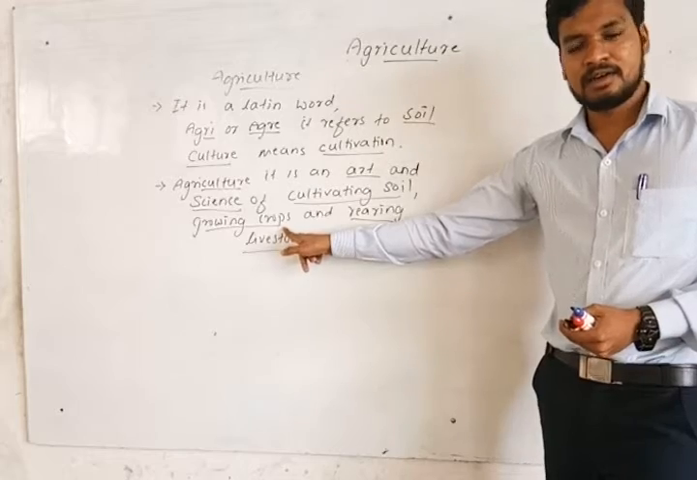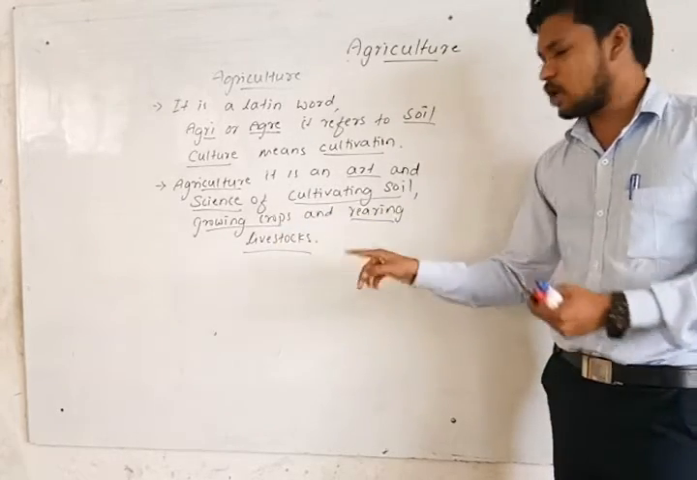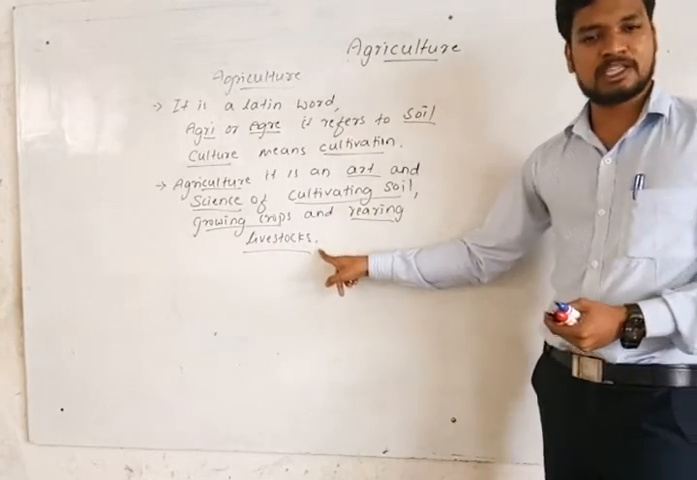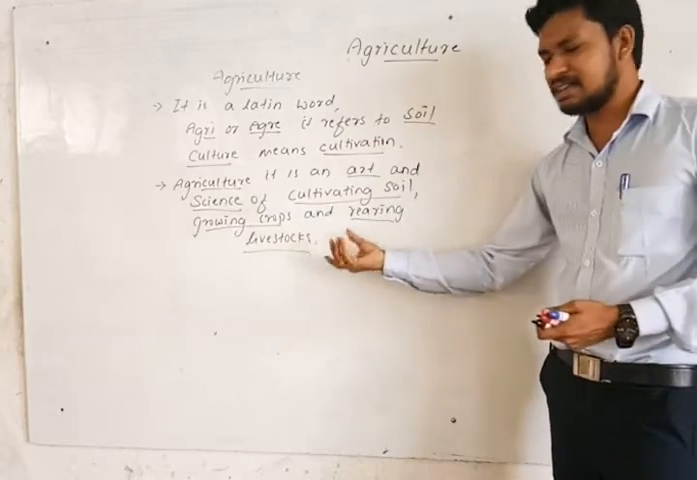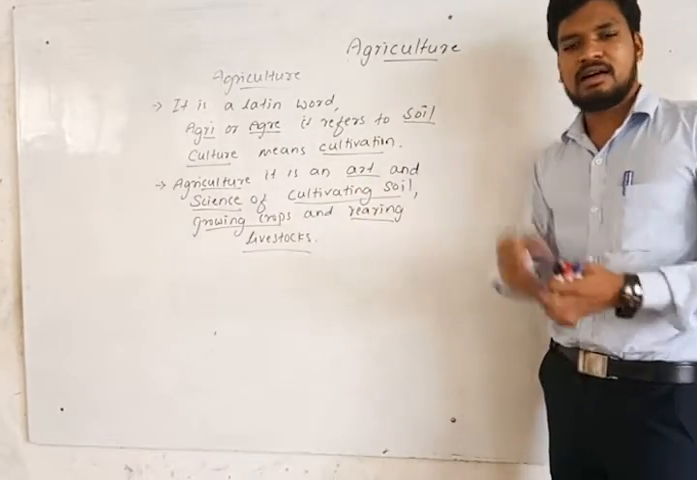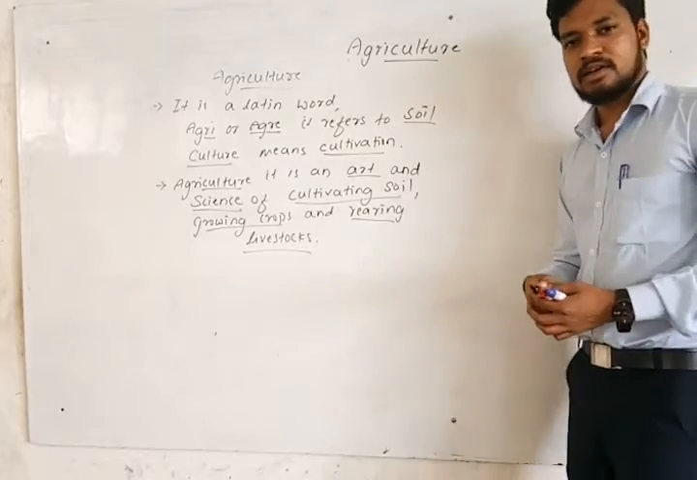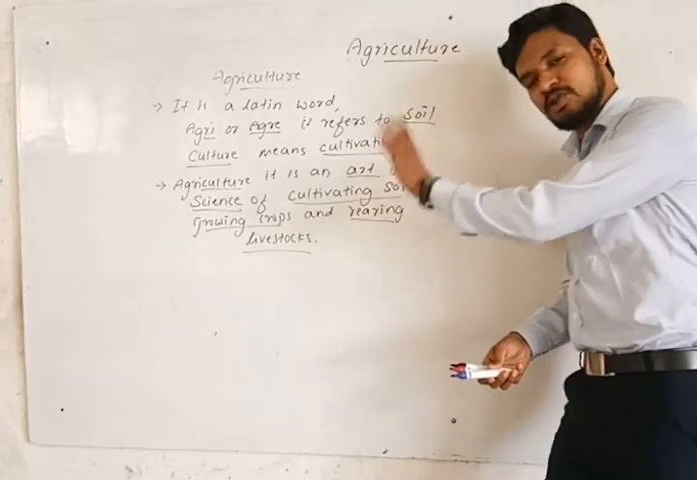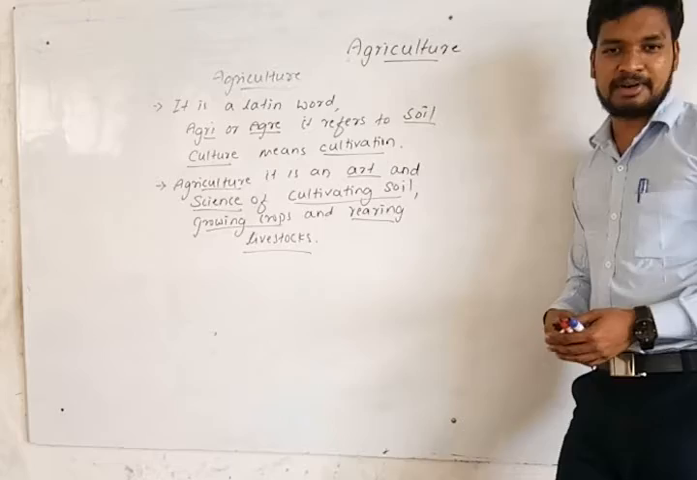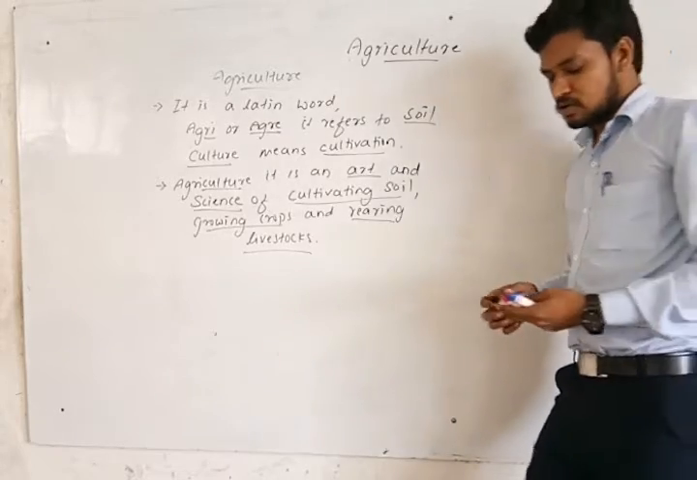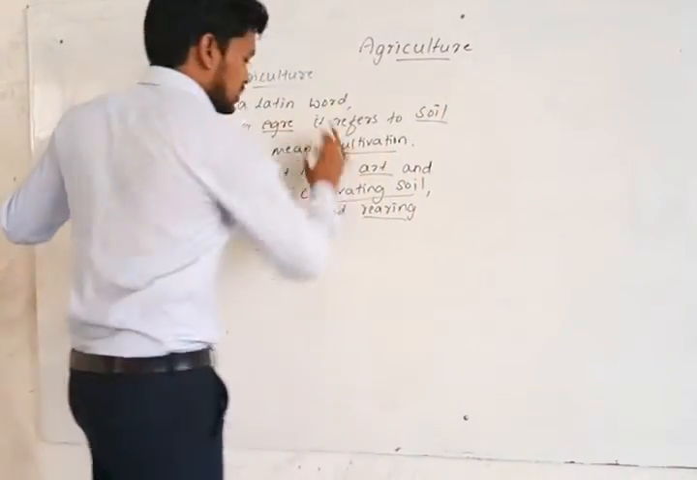Is it not? Not only growing a crop, but also rearing livestock, animal husbandry, animal herding, also comes under agriculture. It's also included in the agriculture activity. Is that clear? So it's a basic definition.